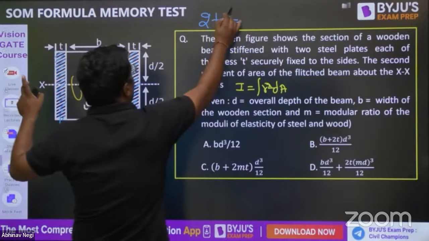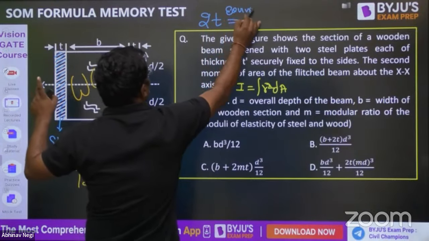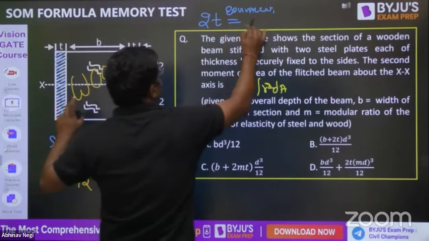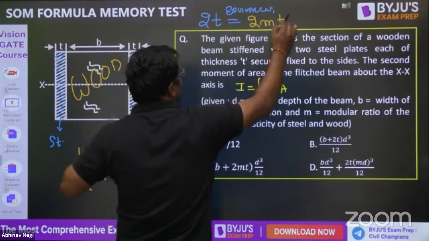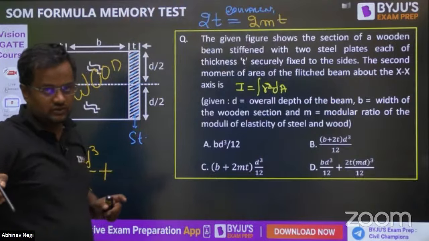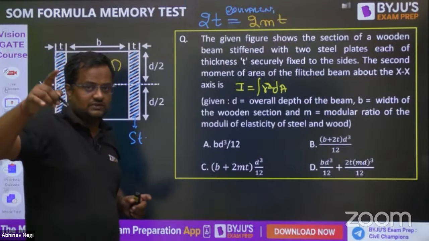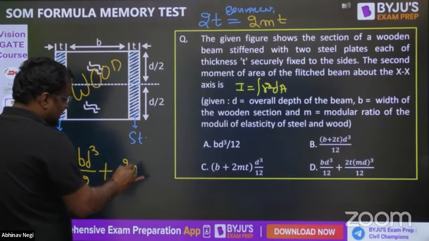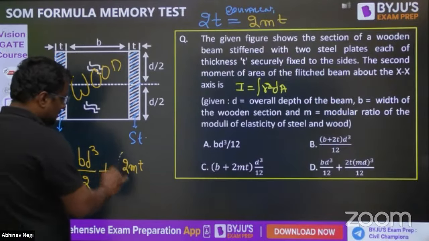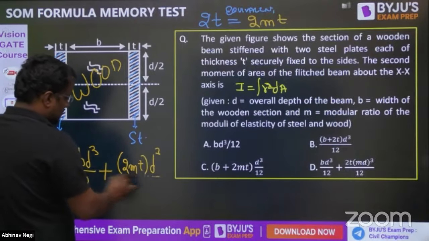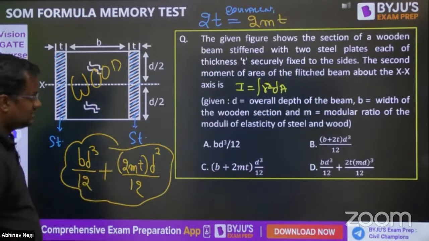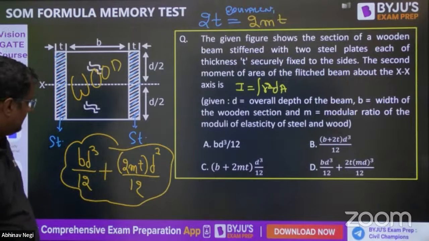If I convert it equivalent to wood, since wood is the weaker material, larger wood is required. How much larger? M times, where M is the ratio of Young's modulus of steel to Young's modulus of wood. So now the width becomes 2MT if I'm converting it to wood only, D is the same, upon 12. This is when I consider everything in wood. So 2MT into D cube by 12.